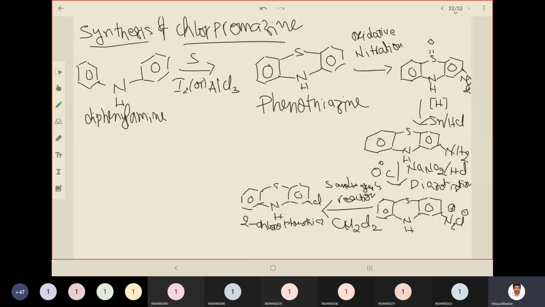Okay. So in order to attach, you need to have a leaving group, that is chlorine. So attach chlorine here. So what is it? 3-chloro-dimethyl propylamine. So if you condense it, you will get chlorpromazine.